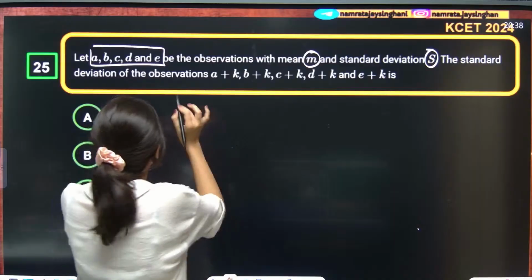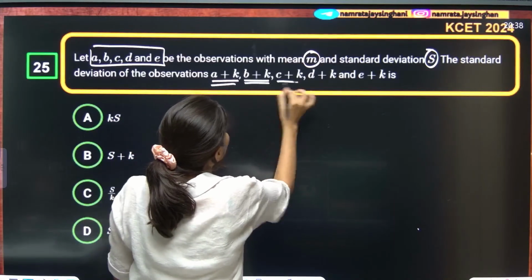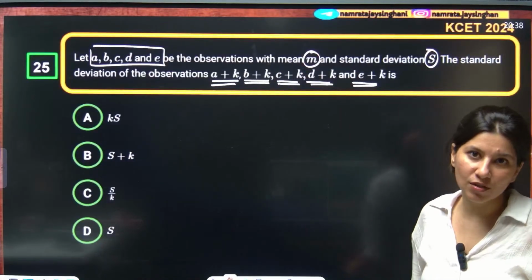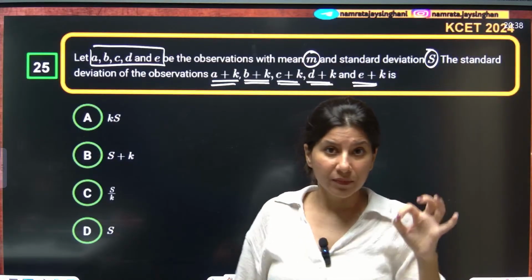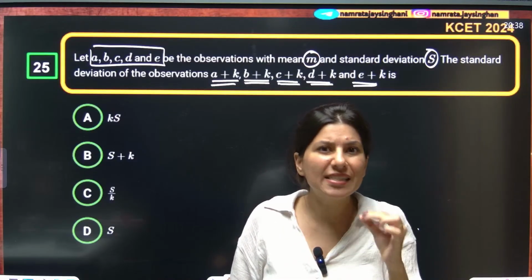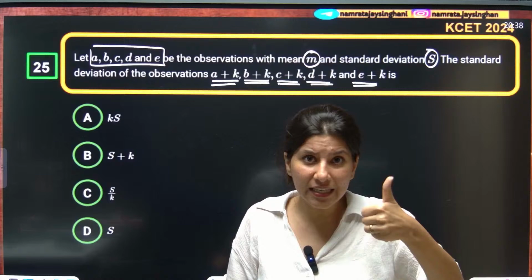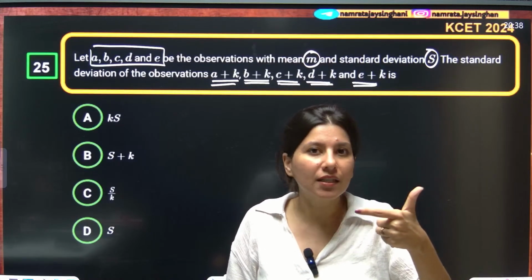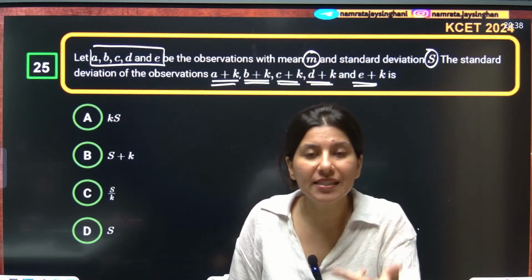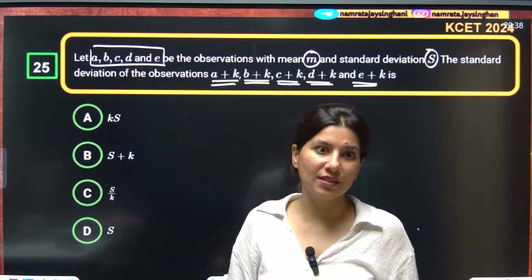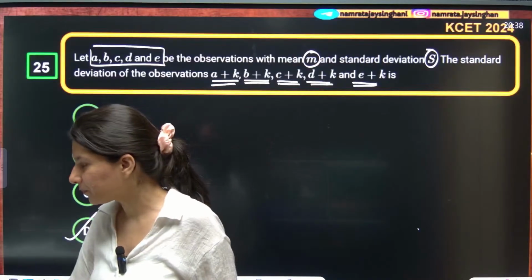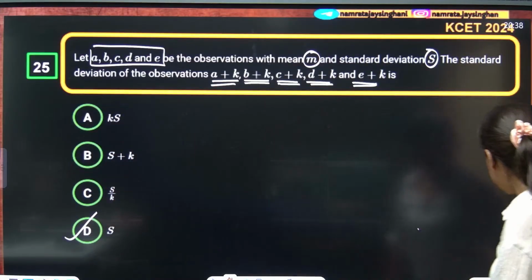Now, what they are doing is adding a constant K to each and every observation, and now they are talking about the new standard deviation. You need to know this concept. If you add anything to the observations or subtract anything from the observations, variance and standard deviation will not get affected. These two things will only change if you multiply by the same constant or divide by the same constant. So the correct answer will be S. Option D is absolutely right. Everybody getting it, understanding it?